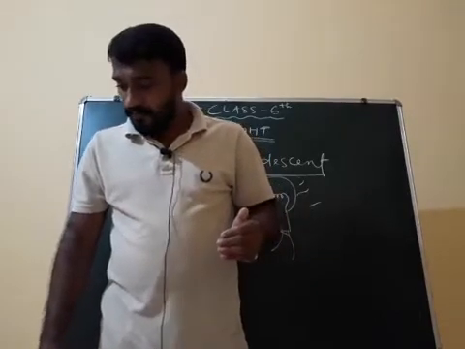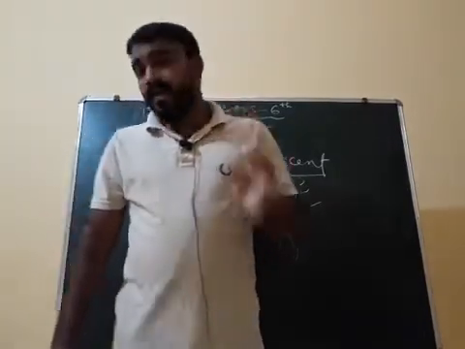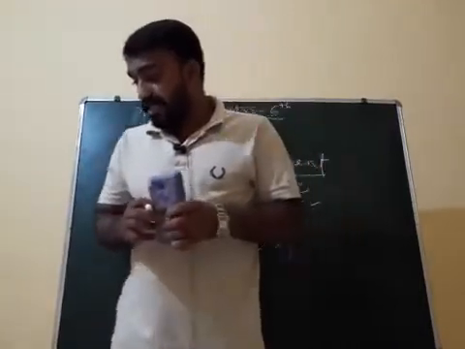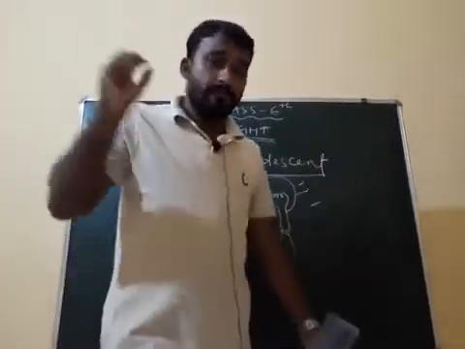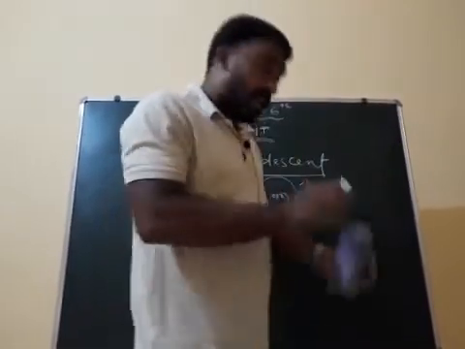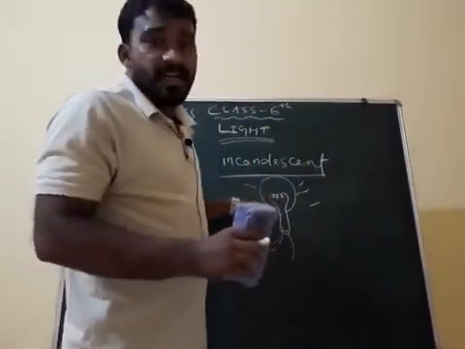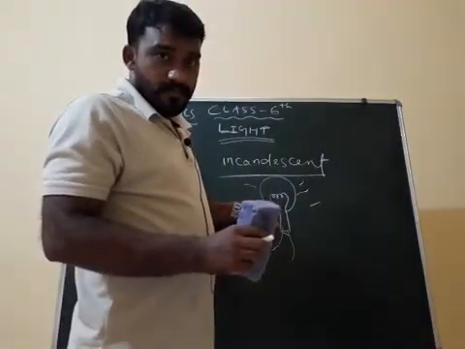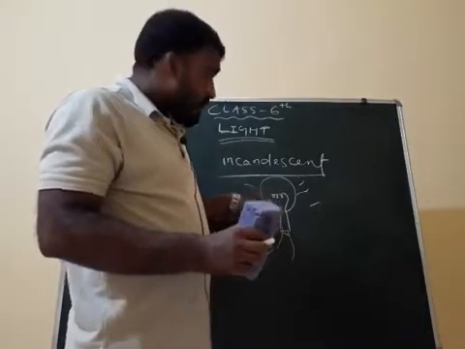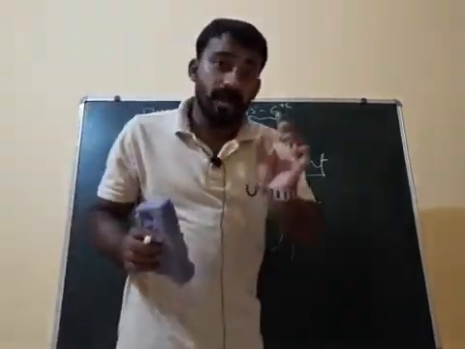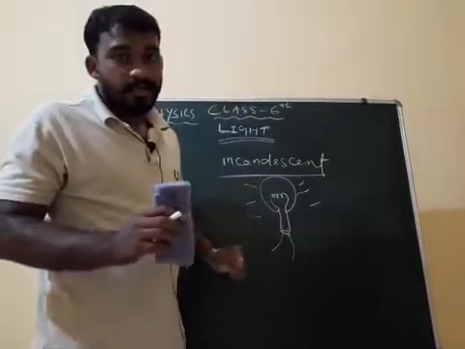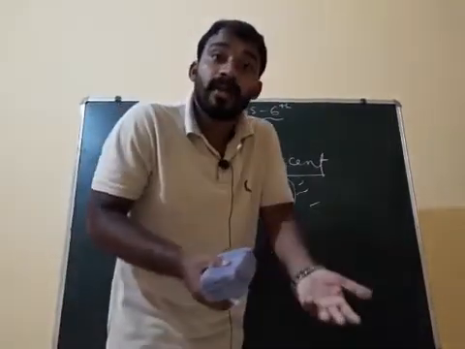Clear? A very familiar incandescent source of light is the electric bulb, that is, the filament bulb. After glowing for some time, when you touch it, you will feel hot. Why are you feeling hot?